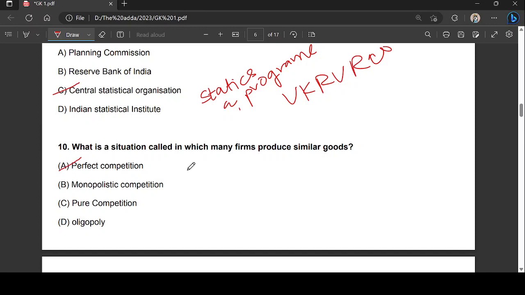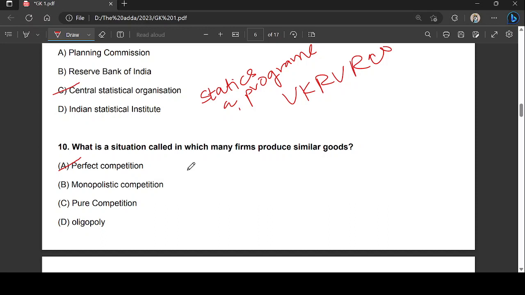In economic theory, perfect competition occurs when different entities sell identical products in a market, and there are also several other entities that sell the same products in the market. That is why it is called perfect competition, right?